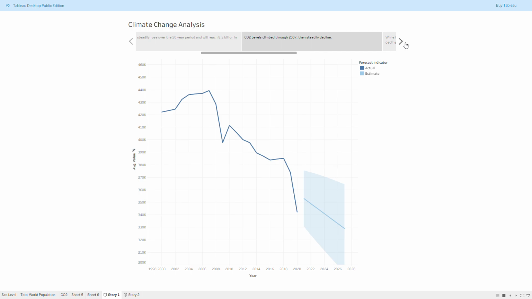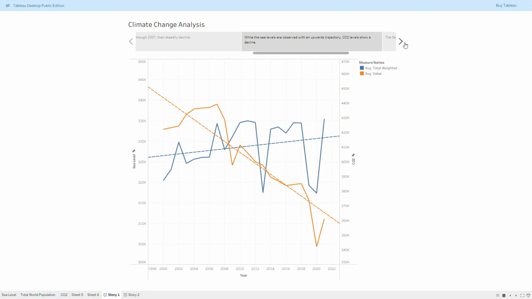The next visualization was created in an attempt to find a correlation between CO2 and sea levels. As you can see, the trend lines show an inverse relationship, which is somewhat unexpected. Sea levels appear to be rising, but CO2 parts per million as measured across the globe may have little to no impact on it. Now, as a data analyst, I'm not a climate scientist.